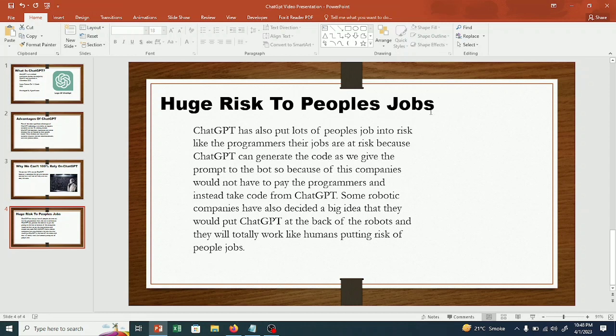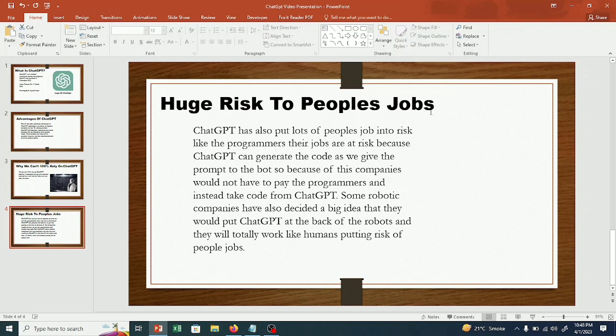In this they are explaining that ChatGPT has taken over people's jobs like programmers, because it can generate any kind of code: Python, HTML, CSS, JavaScript, any code that you ask for. Because of this, companies would not have to pay programmers and would instead take code from ChatGPT. This is true. If the companies have ChatGPT, why would they need programmers? They will start to use ChatGPT instead.